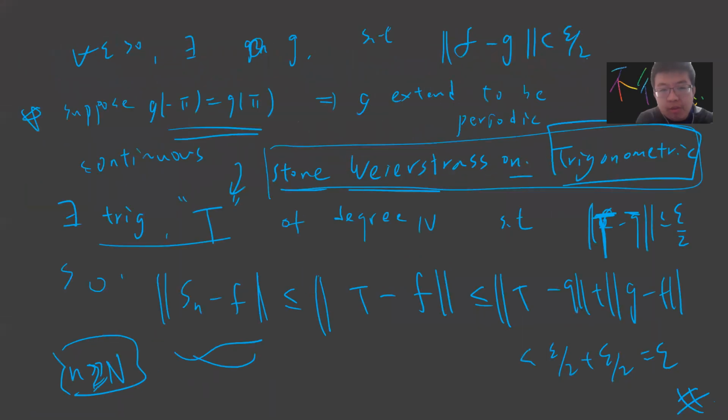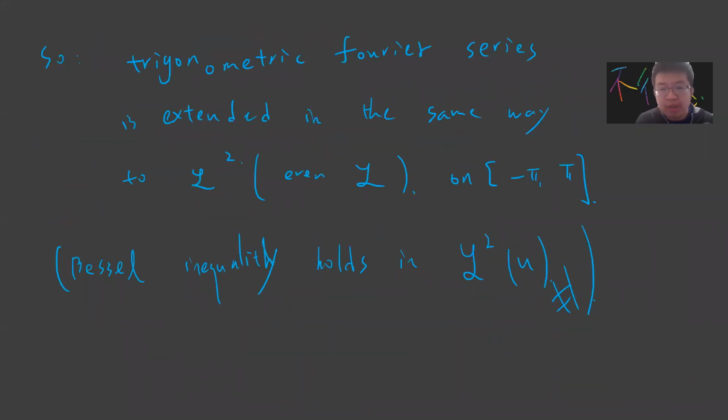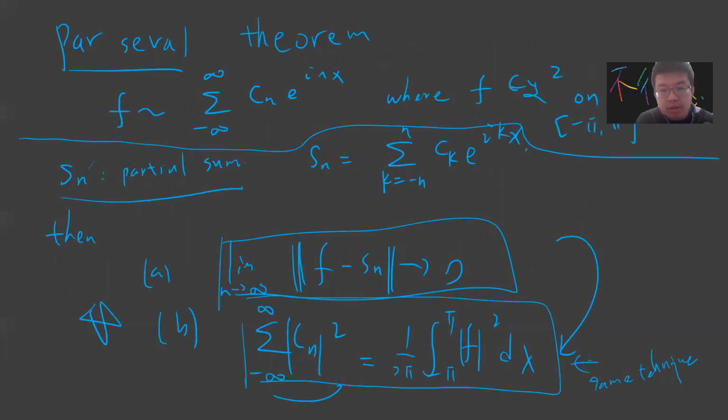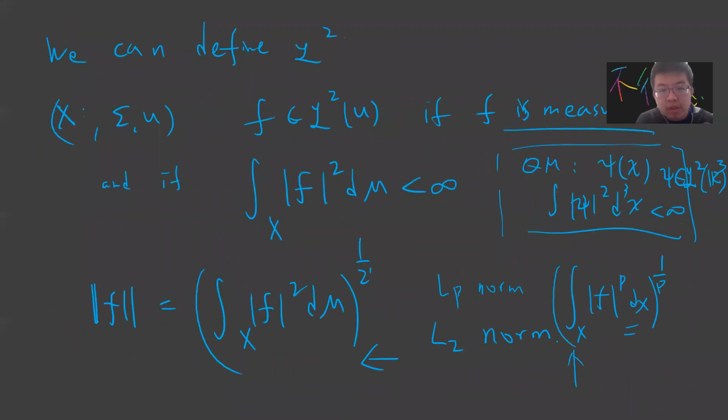Previously I already introduced the L2 space, and basically it's analysis on a measurable space. So you're using the measure to get a very interesting space called L2. Let me quickly remind you: f belongs to the L2 space if f is measurable and the integral of its square over X is finite.